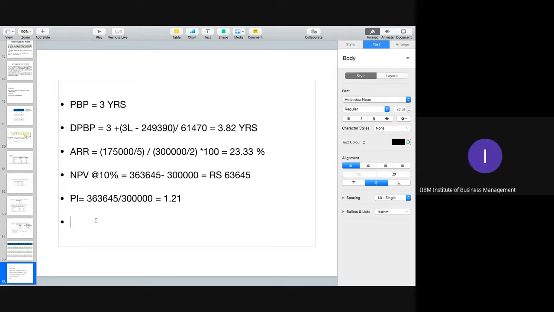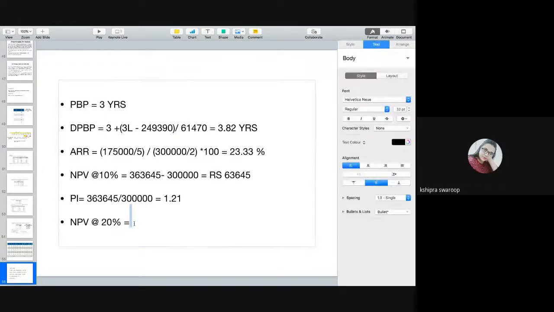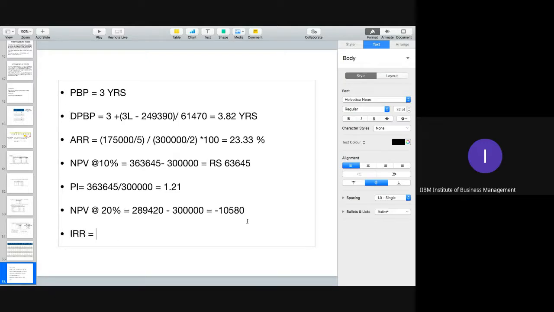Now we'll go for NPV at 20%, and that would be your 289,420 minus 3 lakh. So how much is coming, tell me? That would be 10,580. Now, as you can see that for calculation of IRR, we need one NPV positive and one NPV negative.